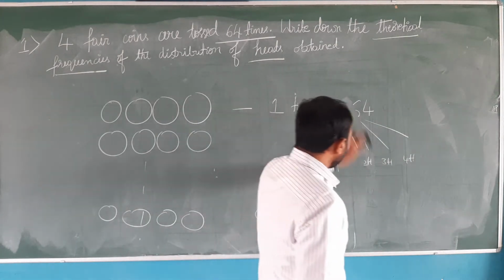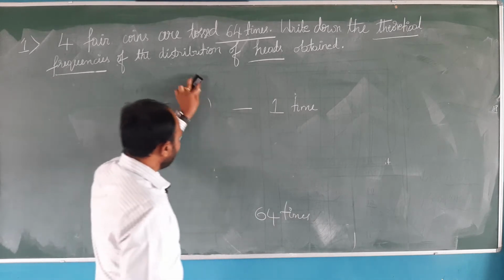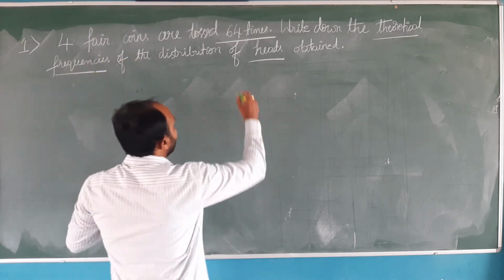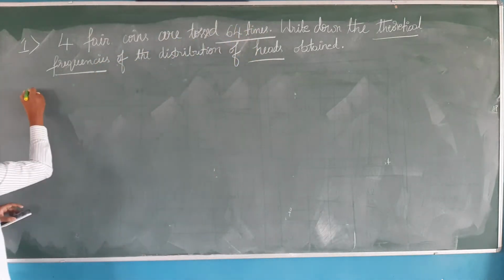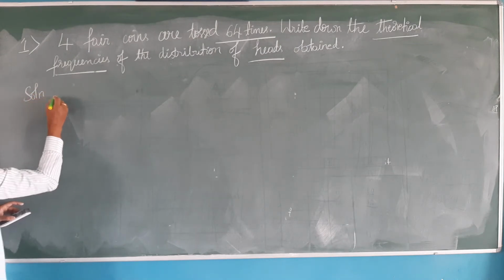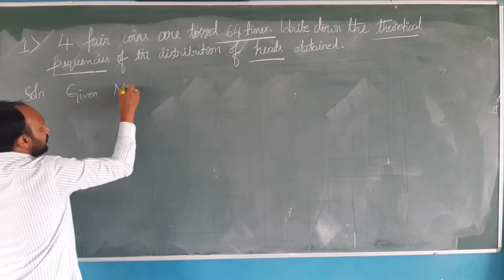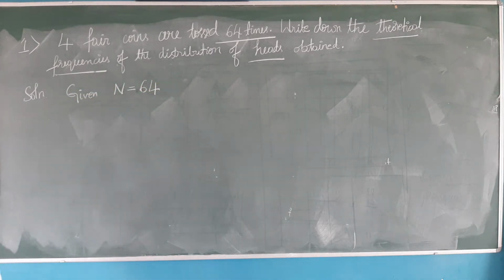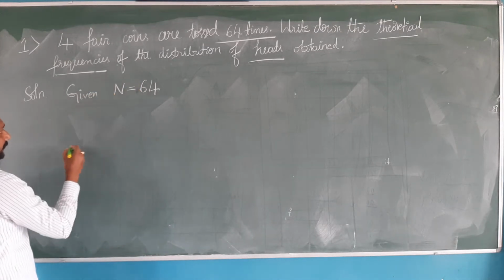Okay, so let us solve this problem. What is the given data here? In the problem they have told us that 4 fair coins will be tossed 64 times. So we know that given n is equal to 64. So, 4 fair coins will be tossed 64 times.